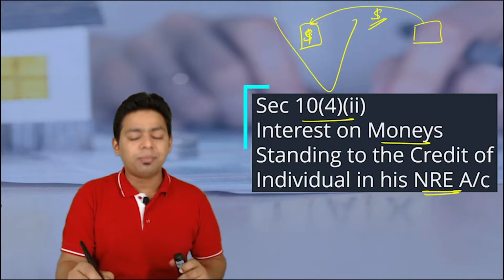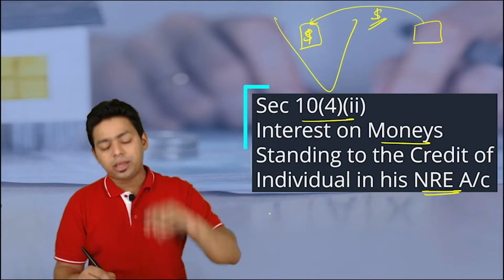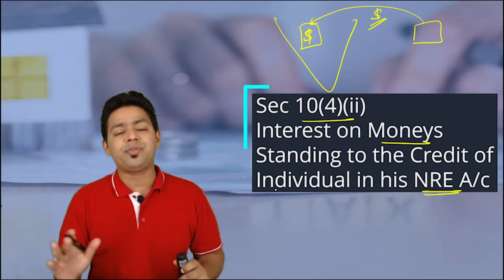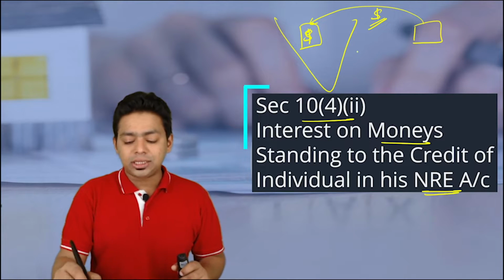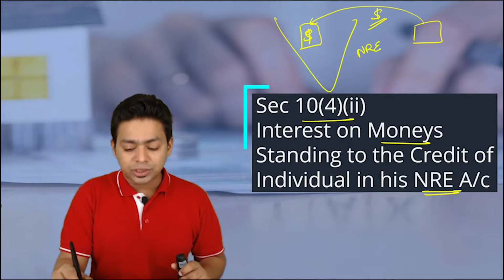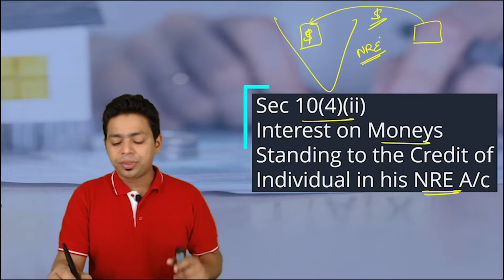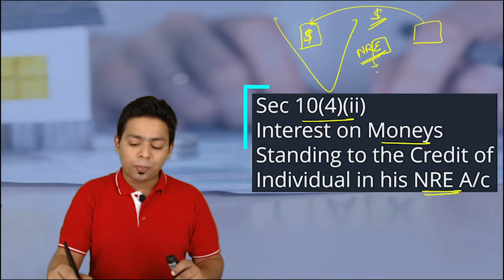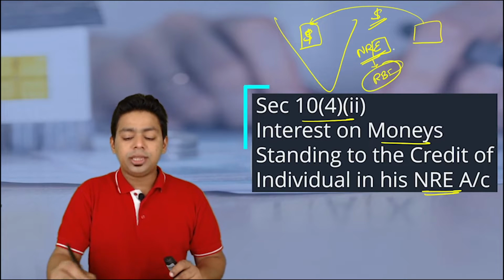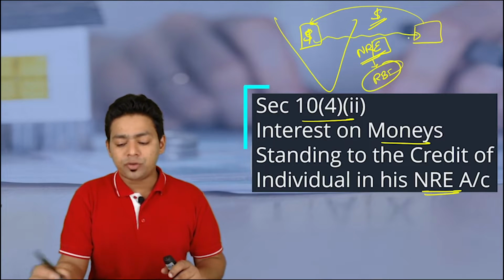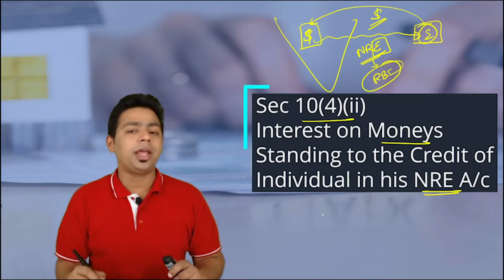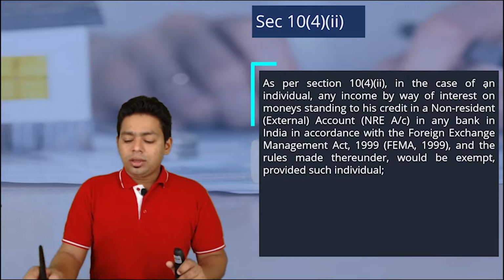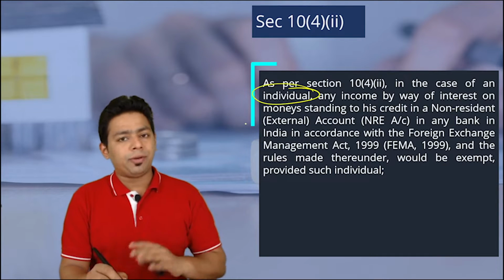If they have invested money in Indian banks by taking the approval of RBI, according to the guidelines framed by the RBI, obviously this is an NRE account, non-resident external account. Non-resident means NR, and external account means it is a foreign currency account. If it is opened as per RBI guidelines, then any interest which is earned from this account is exempted in the hands of the non-resident. Okay, very simple. In case of individuals, it's not applicable for corporates.